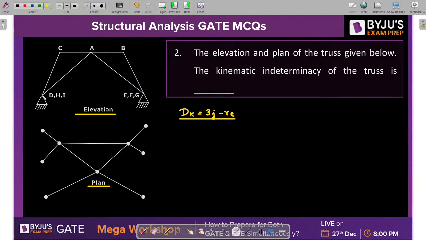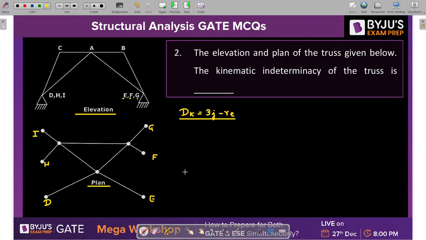So you can see here, guys, this is basically D, H, I. At D, H, I, we will have the supports. So this is D, this is H, and this is I. Similarly, we will have E, F, G. So this one is E, F, and G. So that means how many supports do we have? Total 6 supports. Total 6 number of supports are there.